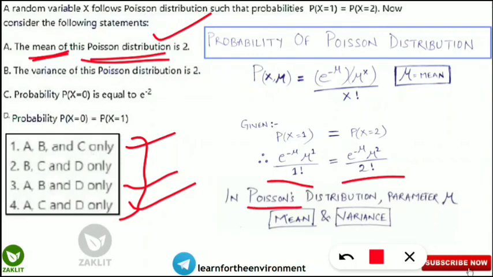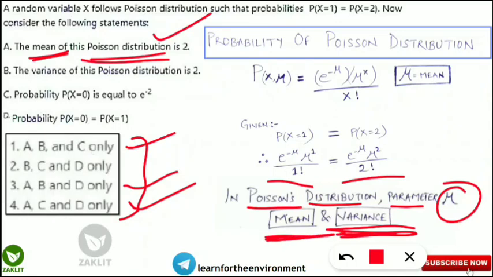In case of Poisson's distribution, the parameter mu is the same as the variance. Yes, mean and variance are both the same in case of the Poisson's distribution. So that is the main concept behind this. You should note it down, because every time it is asked in some twisted form. So here variance will be the same as mean, and the statement about variance also says the Poisson distribution is 2. So both these statements are correct now. So A and B are correct.